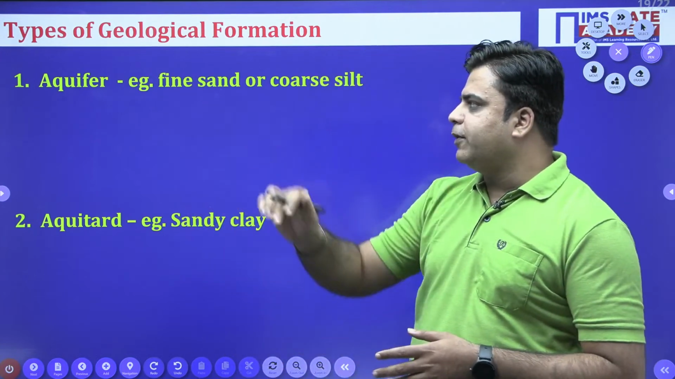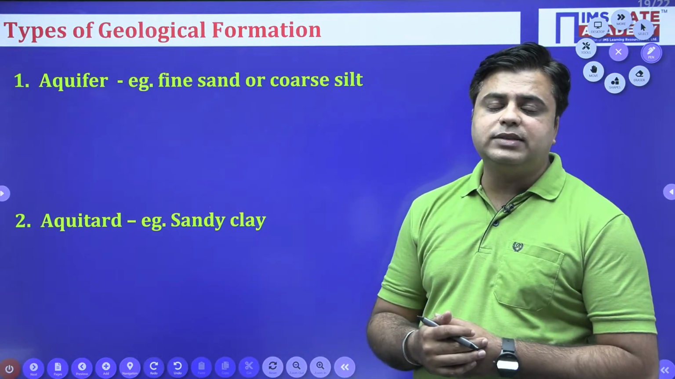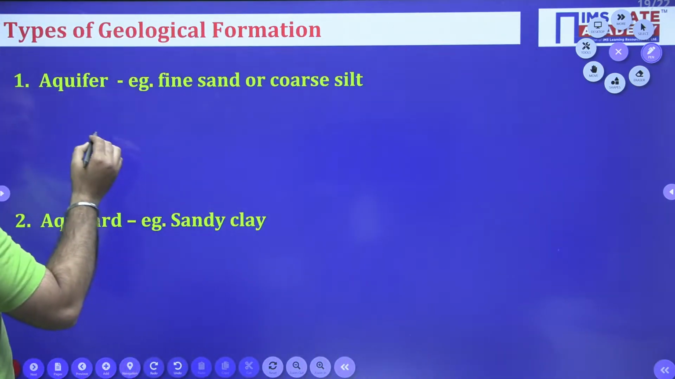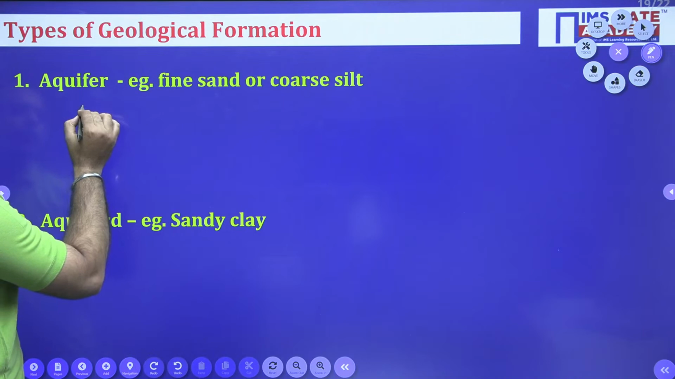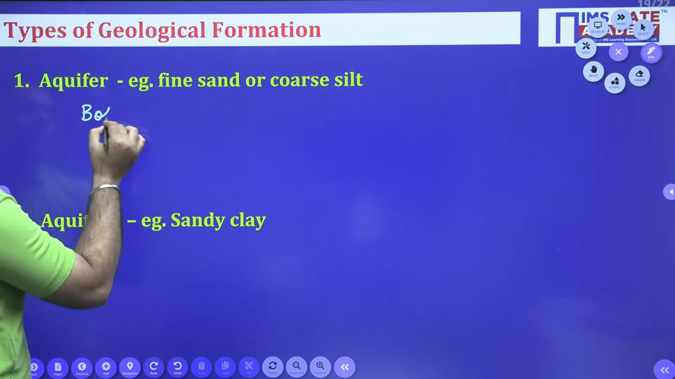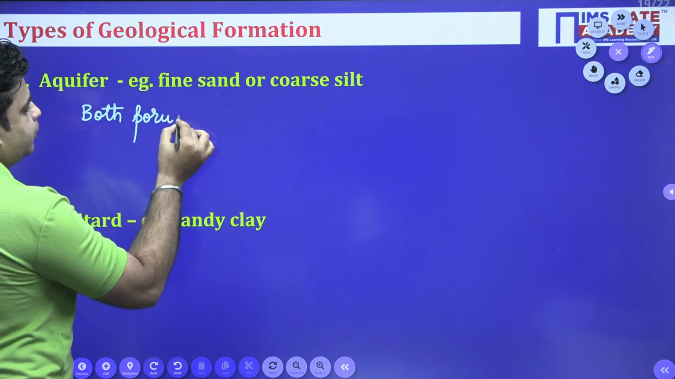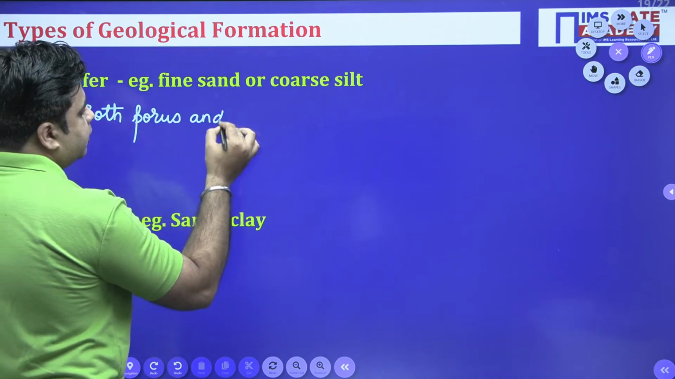The first type of geological formation is termed as aquifers. So aquifers are both porous and permeable.